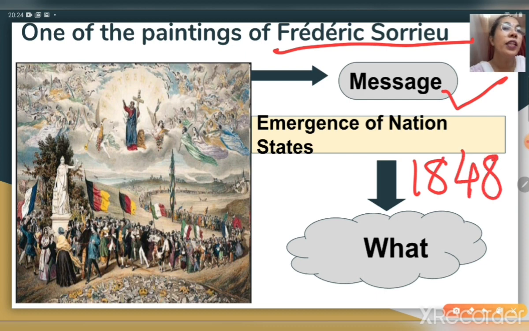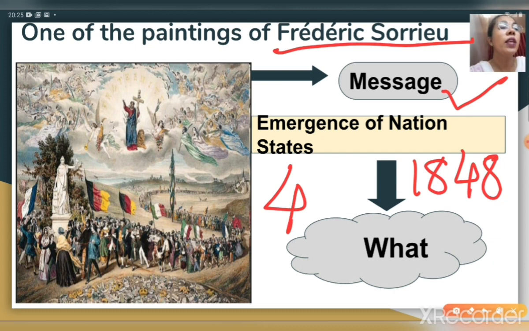And what was it? He had prepared a series of 4 prints, right? How many prints? 4 prints, visualizing his dream of a world made up of democratic and social republic. What kind of world, children? Democratic and social republic. Okay.